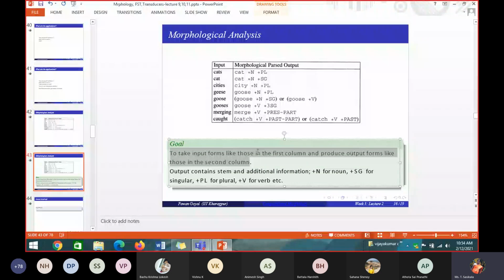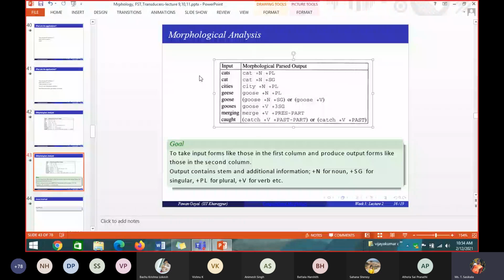So you have to take each and every word present in your corpus, and the morphological parse output for each and every word has to be displayed: what is the root word for that word and what is the POS tag for the given word. Okay, so when you are doing all this, we will have various issues in this morphological analysis.